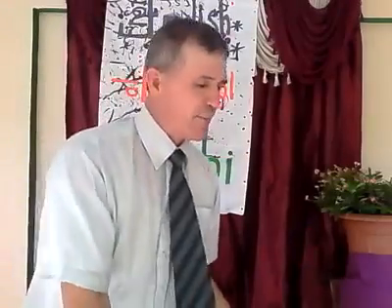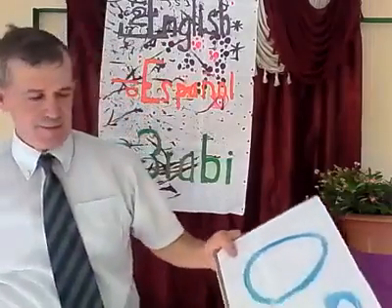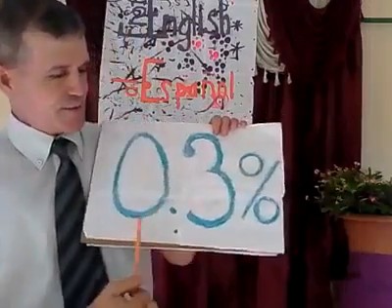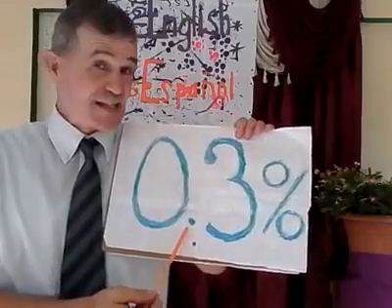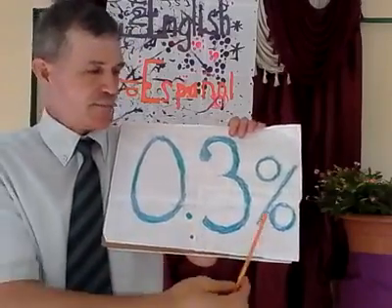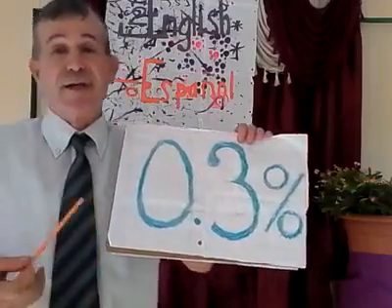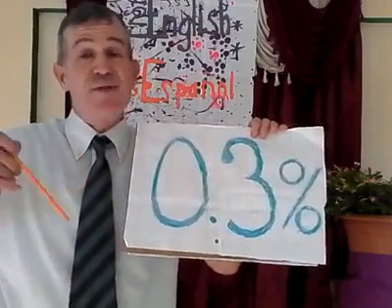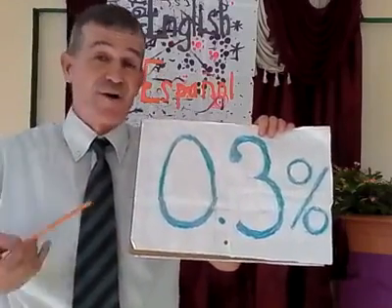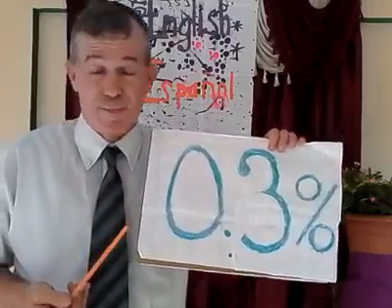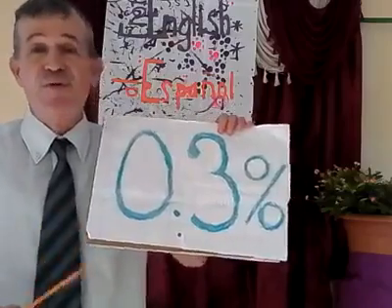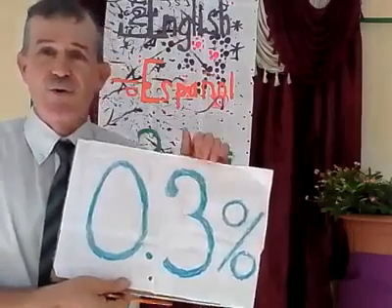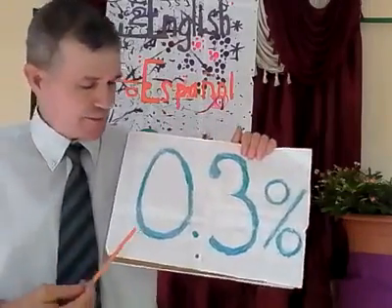And talking about percents in the languages. Now in English, this is 0.3%, of course, and this point represents the decimal point, right? So in Spanish, we always have to use the indefinite masculine article in front of any number except for 100%. So it's un 0.3%, un 5%, un 10%.